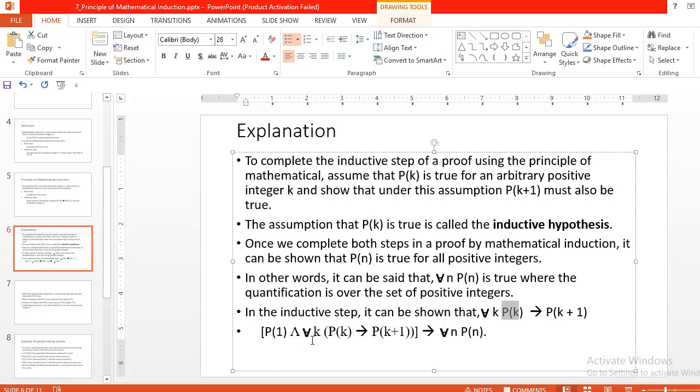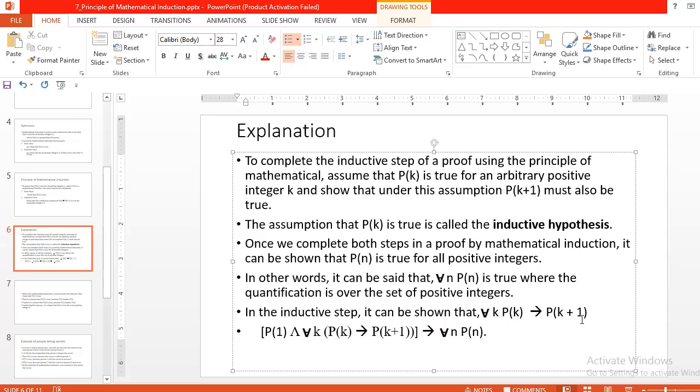In the inductive step it can be shown that for all k, if P of k is true, then P of k plus 1 is also true. Expressed as a rule, in the inductive step we show that this is true.